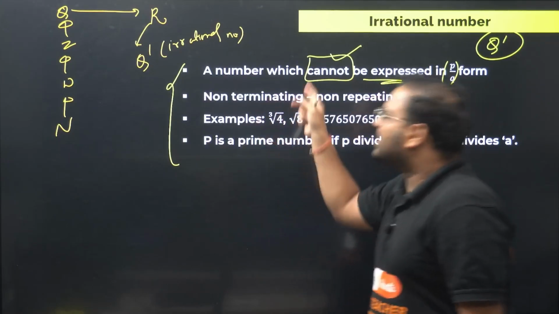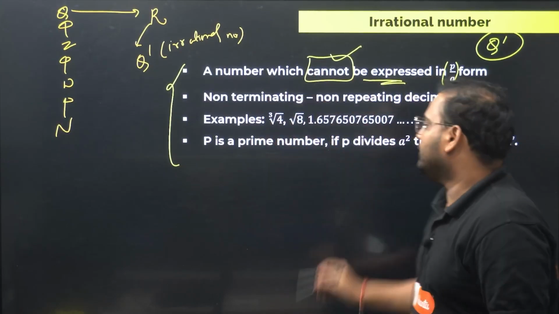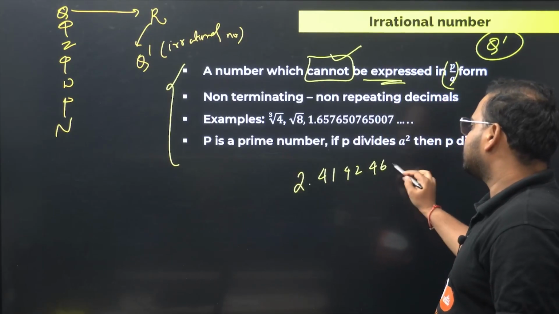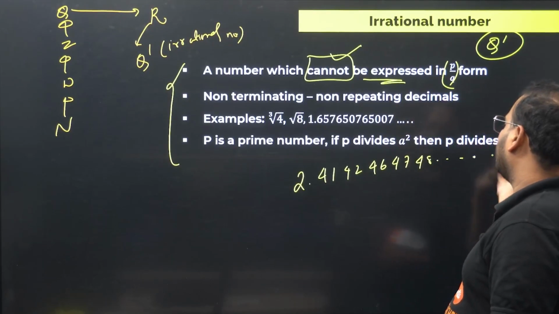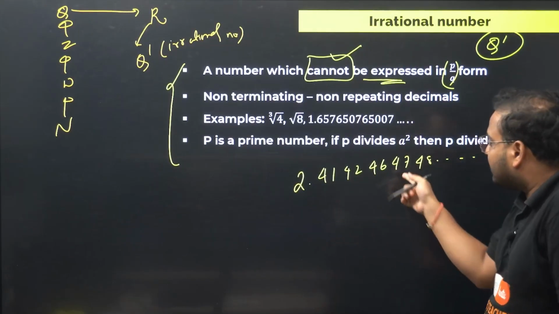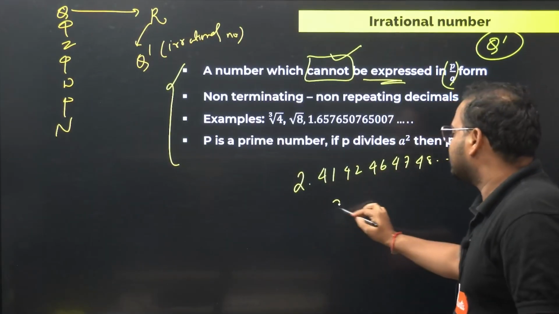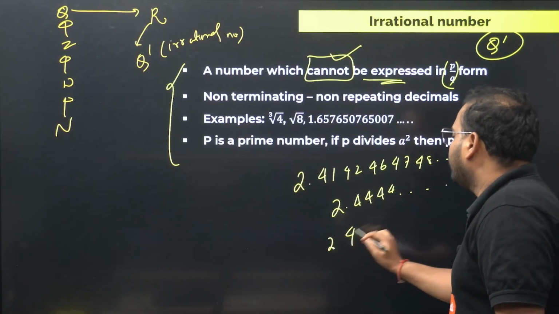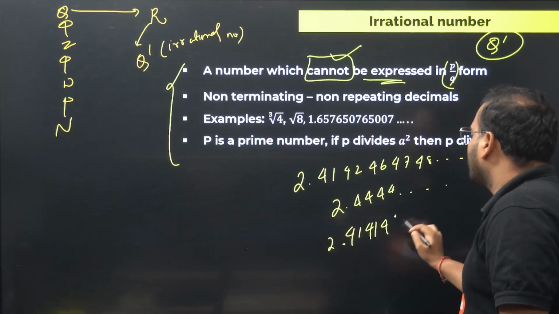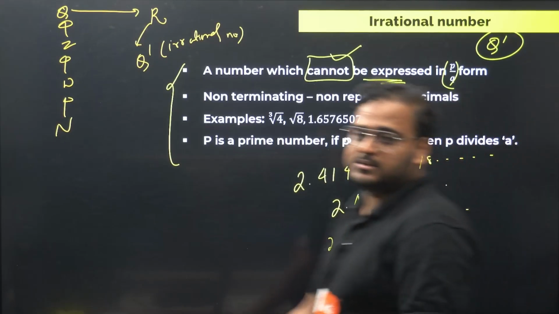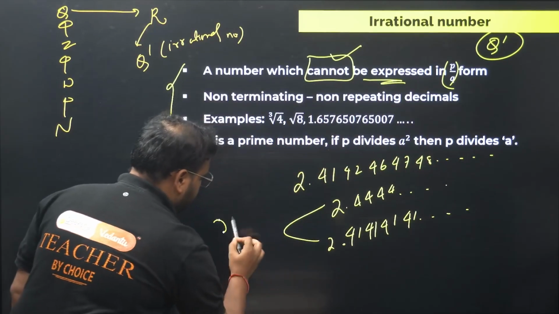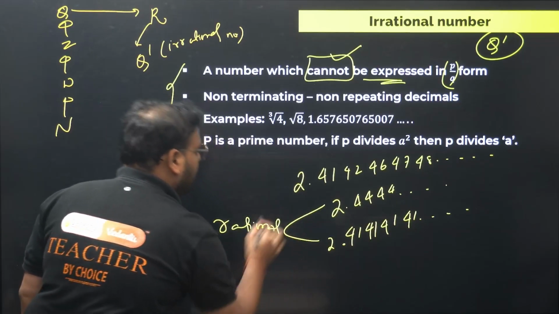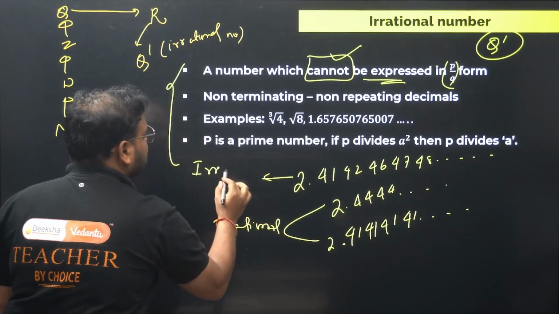Point 2. Decimals, let's say you're dealing with decimals. For example 2.41, 42, 46, 47, 48. Is there a pattern? Yes, sir, 4 is coming after every number. That's not a pattern. A pattern is like this: 2.4444, that is a pattern. Or 2.41, 41, 41, 41. These are called pattern numbers. These two numbers are rational actually. Whenever you have a recurring form, a repeating nature, it's called rational. This is called irrational.